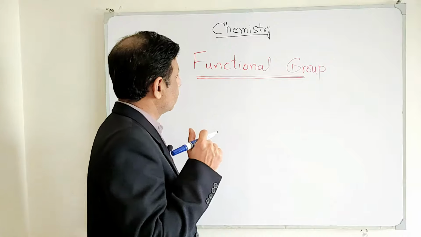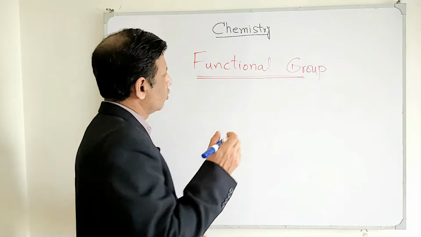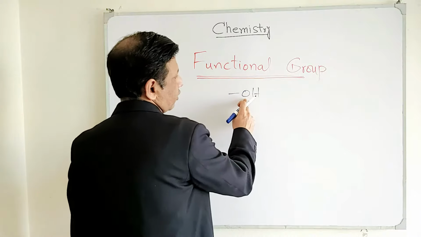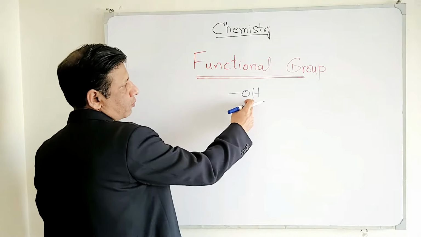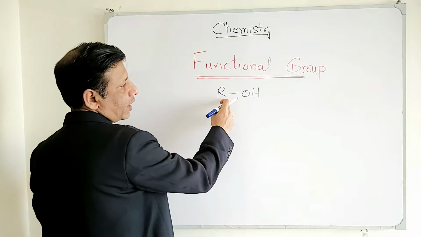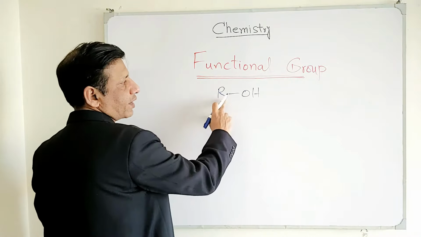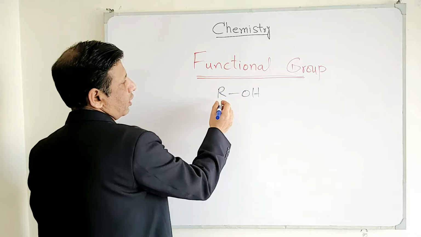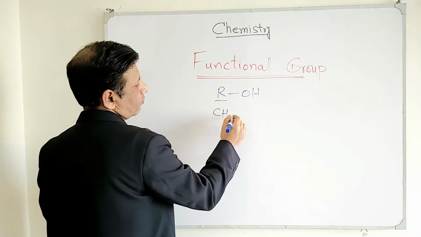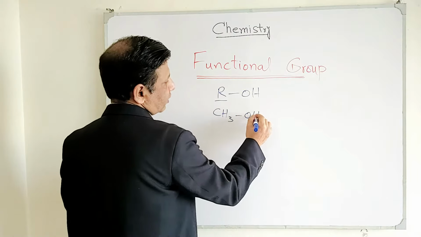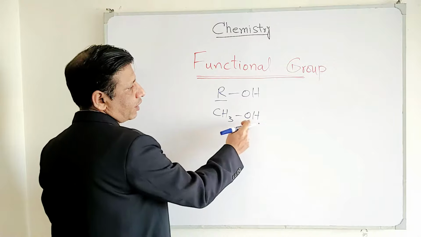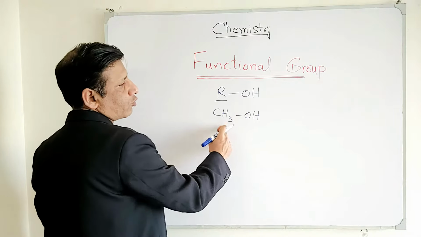And now we are going to discuss the next functional group, which is the alcohol functional group, OH. And we told you that OH is the formula for alcohol. If there is an R, meaning an alkyl group, before this OH, then it is definitely an alcohol. And the first member of this alkyl family is CH3. And if you place OH with this, it is called methanol, or methyl alcohol in general,